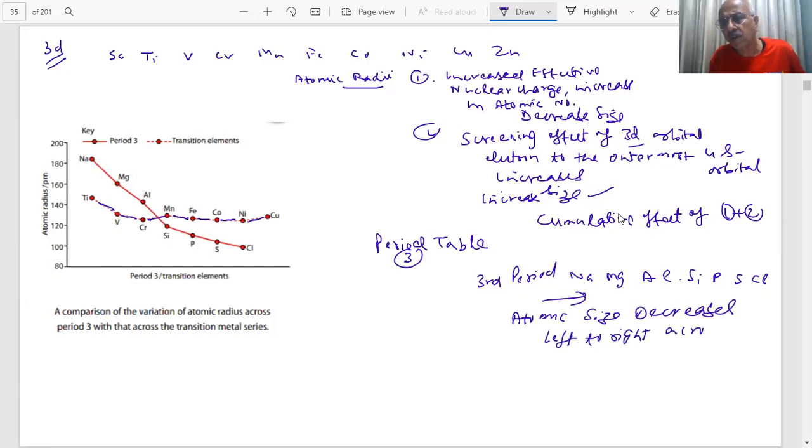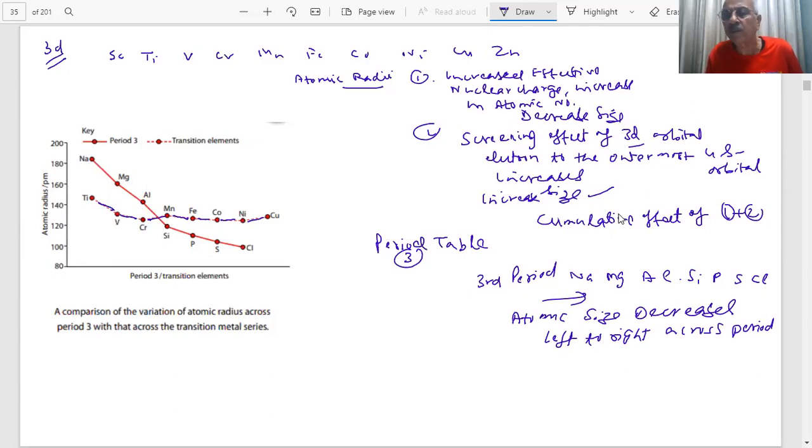Yes or no? Why? Because the electrons enter into the same shell. In the third period, the electrons are being filled in the s subshell, ns.